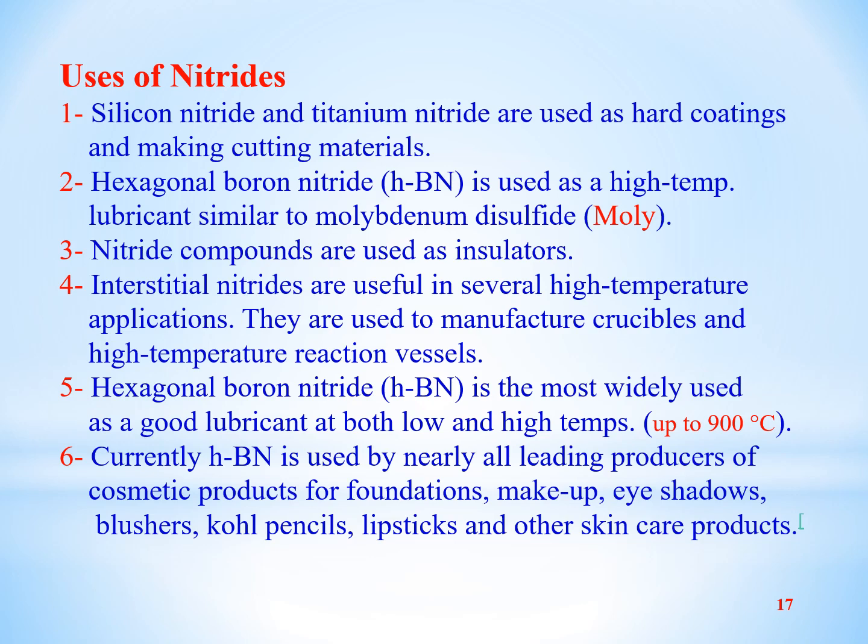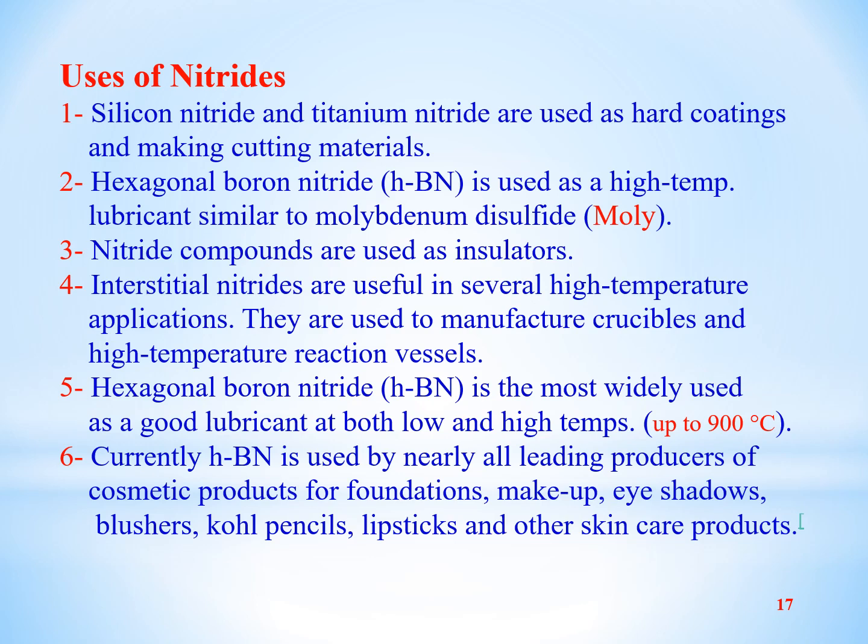Number 3, nitride compounds are used as insulators. Number 4, interstitial nitrides are useful in several high temperature applications, including their use as crucibles and high temperature reaction vessels.